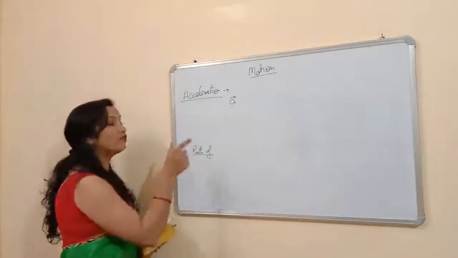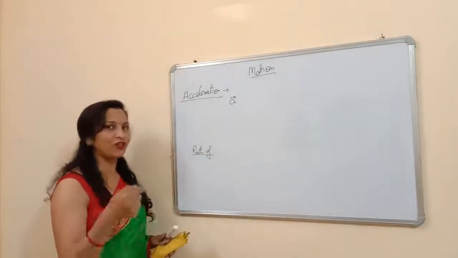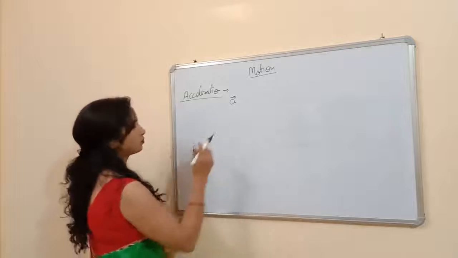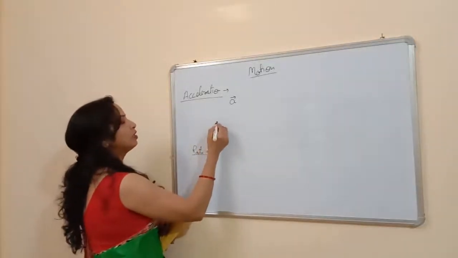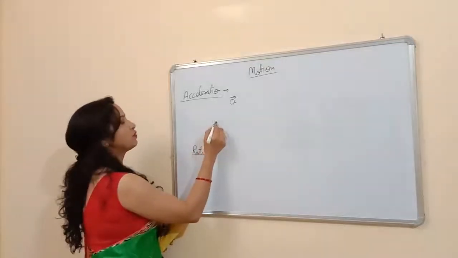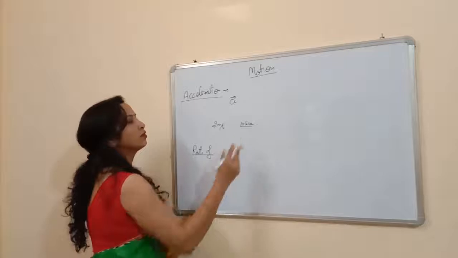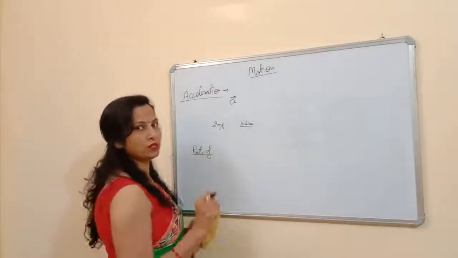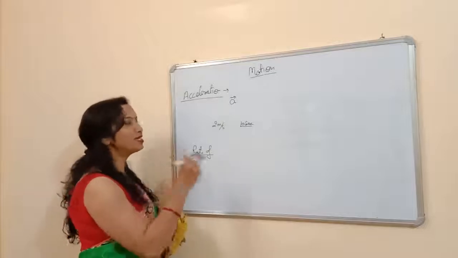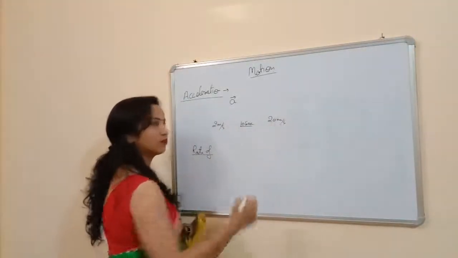So the rate of change of velocity means the rate at which you are changing your velocity. Suppose, taking the previous example, you are moving on a bicycle with a speed of 2 meter per second, and after 10 seconds, by applying force, by pedaling fast, you change your velocity, and your final velocity is now 20 meter per second. Okay.